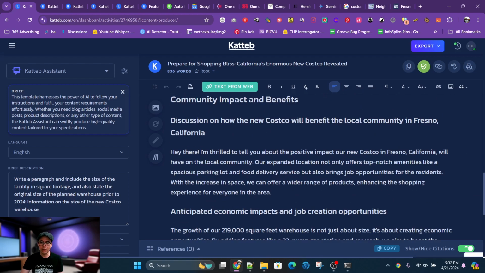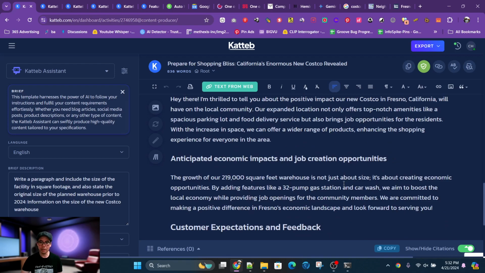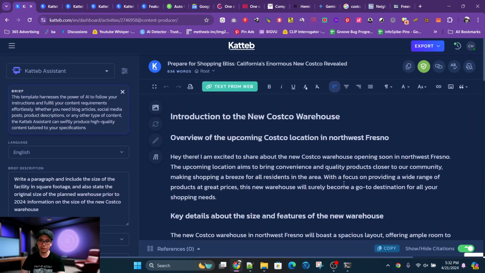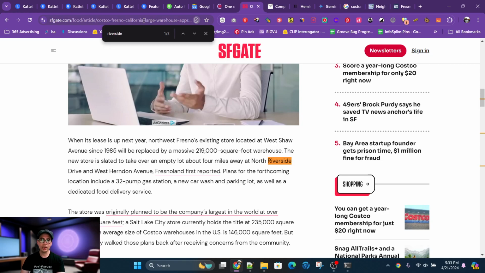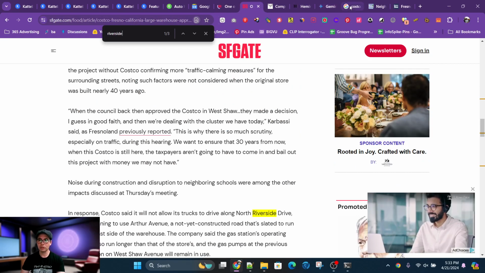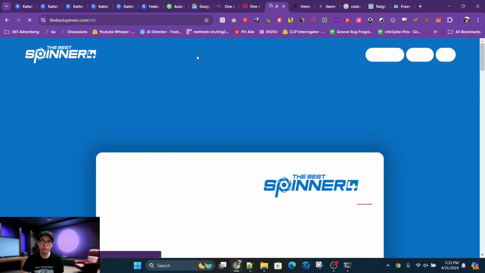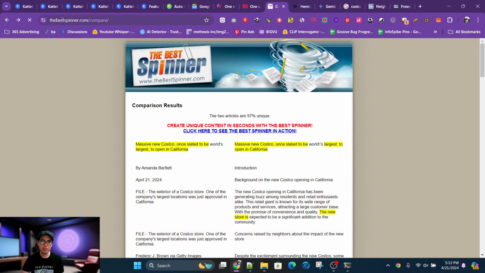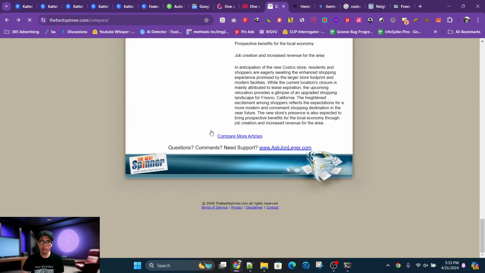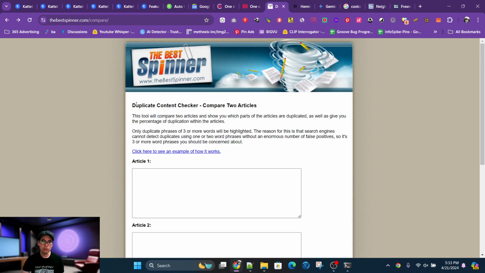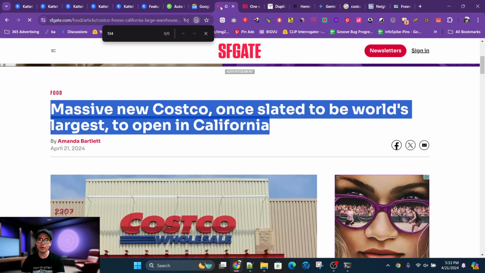And then one thing that people might be interested in is how unique is this compared to the original? Let's go ahead and get this content here, and I'm going to use a tool to compare. It's an old school tool that I've used for many, many years. You could type in duplicate content checker. Just search for that in Google. You'll be able to find this. Again, I used this well over a decade ago, maybe over 15 years ago.